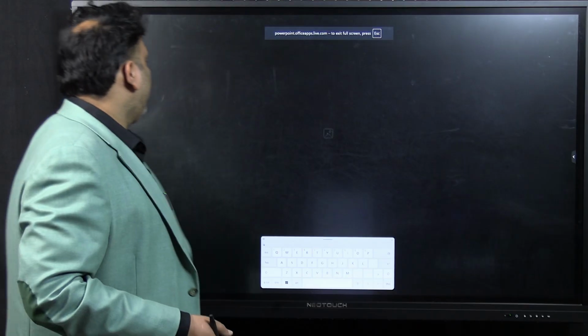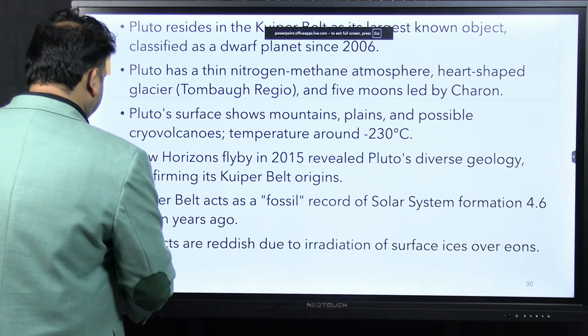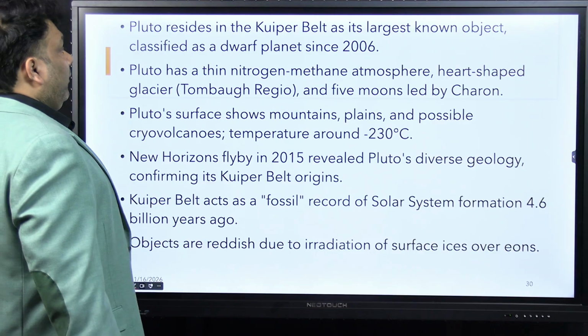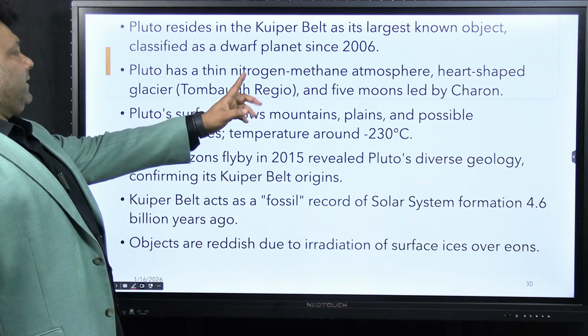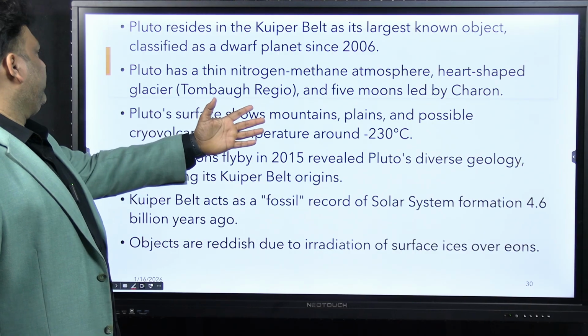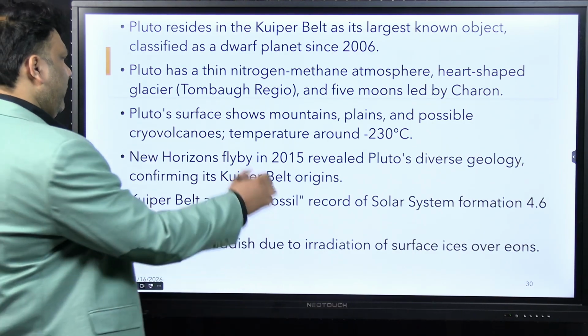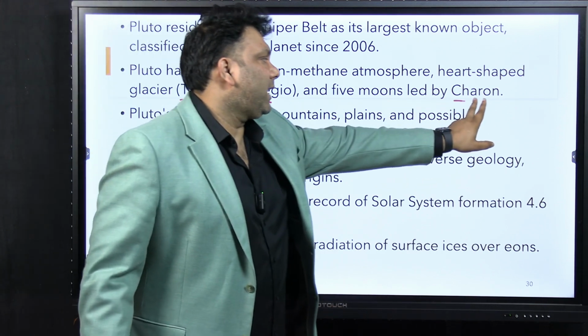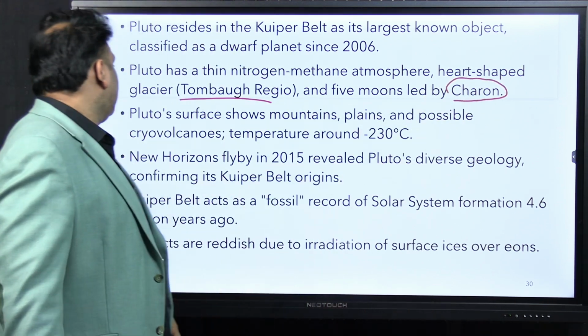So next, some of the important points here. Pluto is part of the Kuiper belt, the largest known. Pluto has a thin nitrogen-methane atmosphere and a heart-shaped glacier. You can remember the name of the glacier here. And five moons led by Charon. You can remember this name, Charon, here.